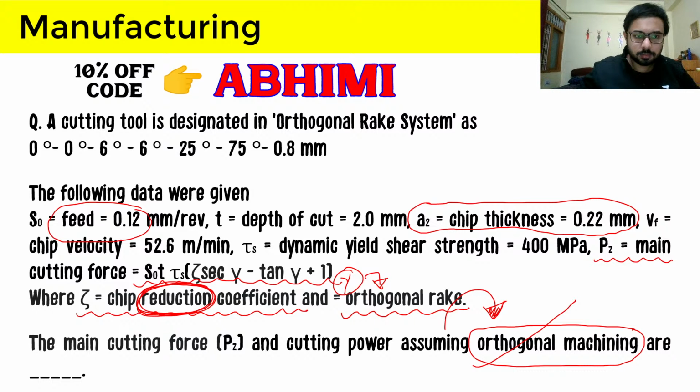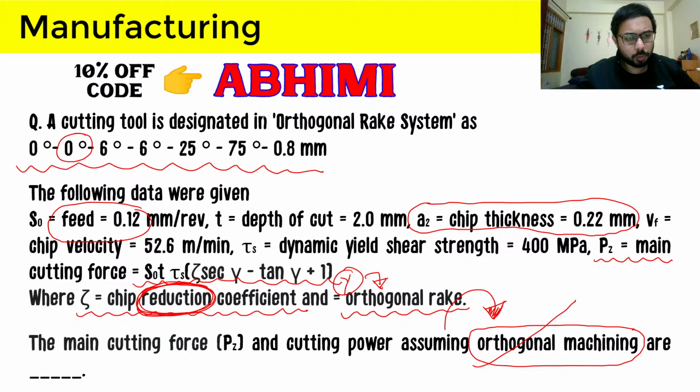So in the ORS system here, we have been given angles, and one of these angles is the orthogonal rake angle. The orthogonal rake angle is the second term in the ORS specification, so it is 0 degrees. Just remember, the first term is the angle of inclination, which will be 0 for orthogonal machining.